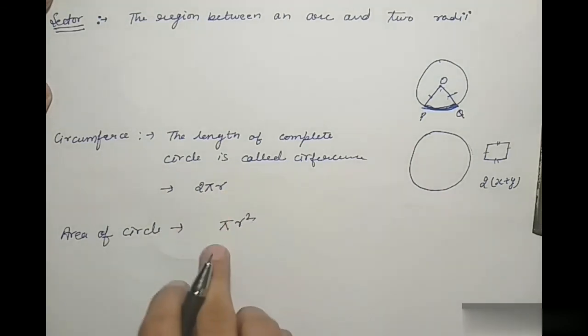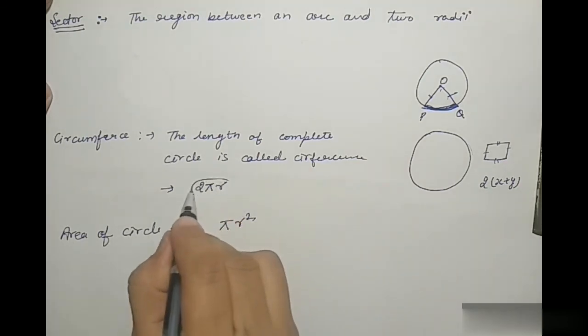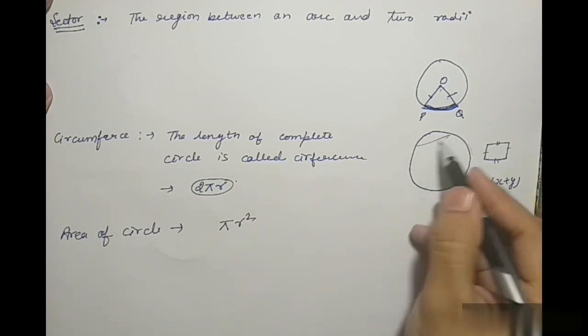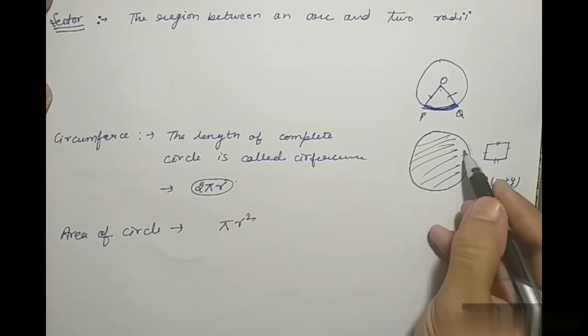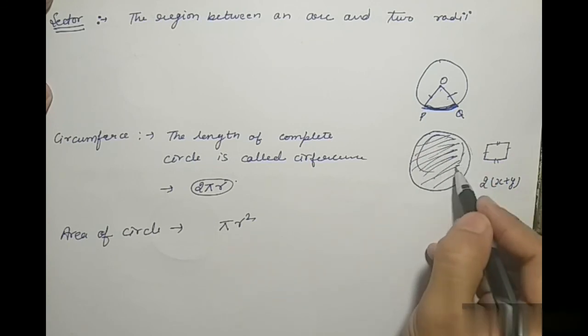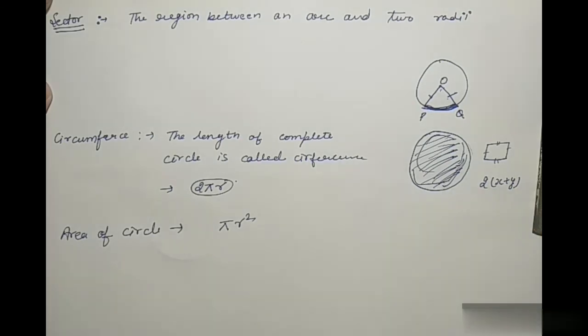That is the difference between the length and the area. The total length is called the circumference, and the area is the region enclosed in this boundary. So this topic is very important for our 10th, 9th class.